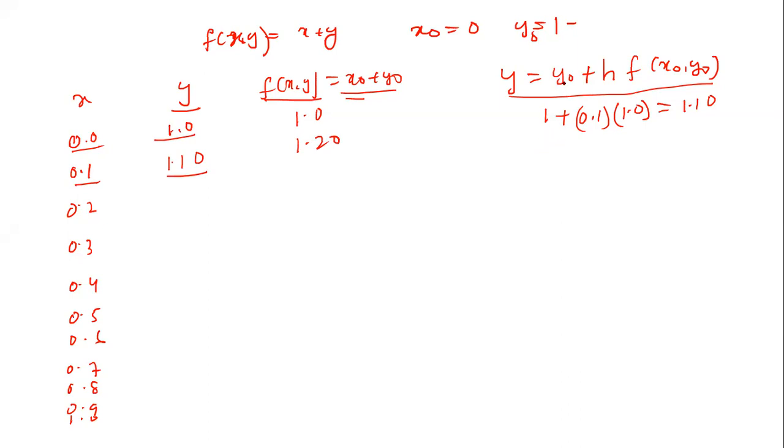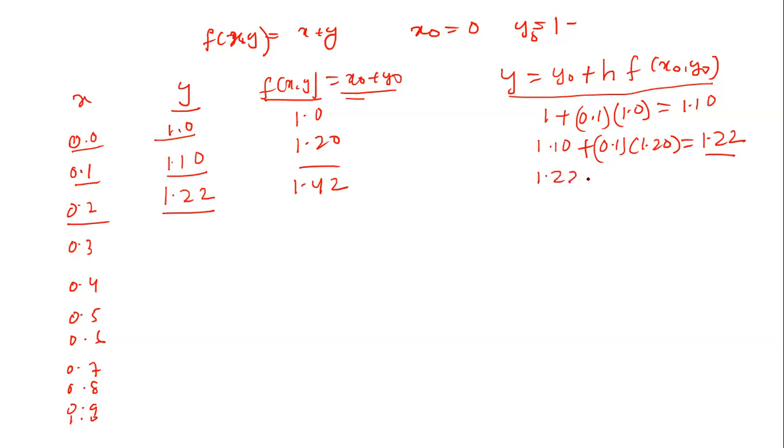This value y0 changes to y1, that is 1.10. So 1.10 plus 0.1 into this value 1.20, and that is equal to 1.22. Again, this value 1.22, we consider as the value of y, and this value plus this value, 0.2 plus 1.22, is 1.42.